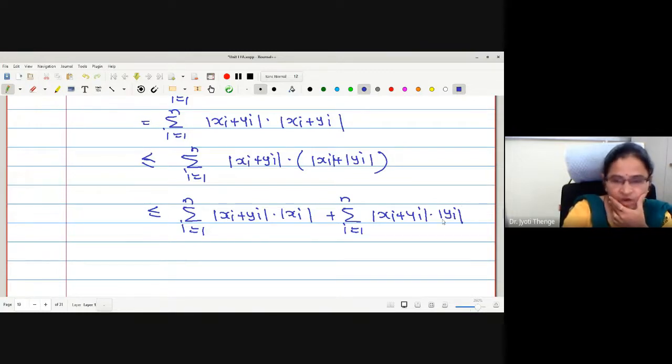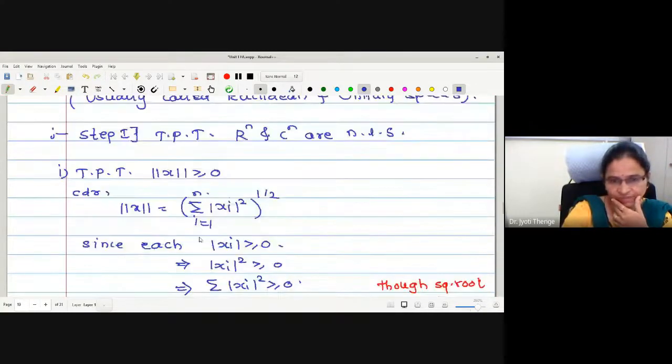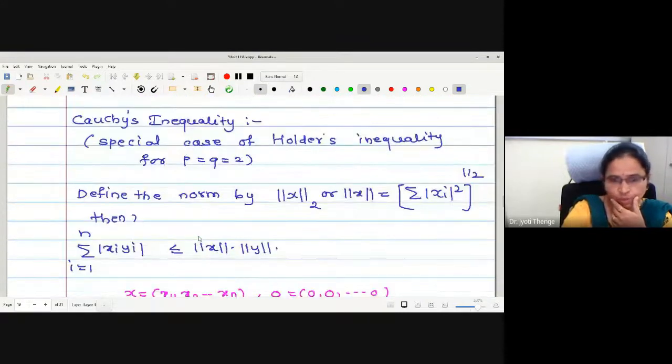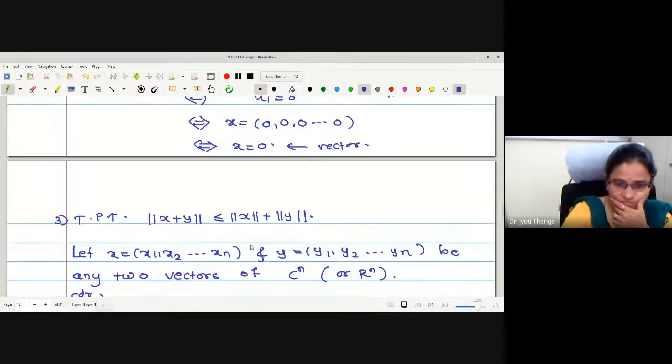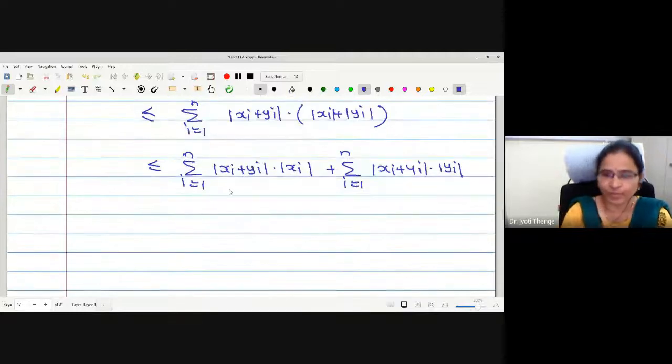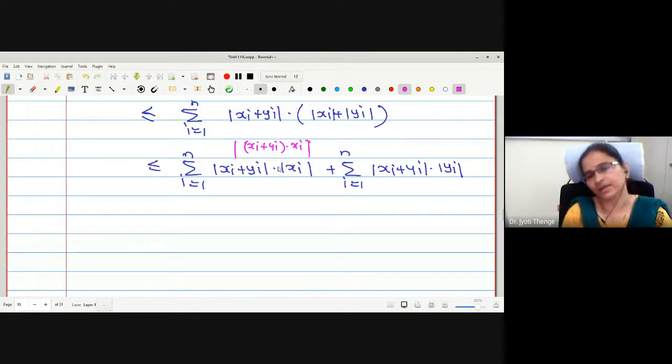Okay. Now let us look at this Cauchy's inequality we have written. What does Cauchy's inequality tell? Here it is: summation mod xi into yi is less than or equal to norm x, norm y. Therefore, how can I write here? Actually, one can write it in combined form also, no? This I can write as mod xi plus yi dot xi, right? I can write like this also.